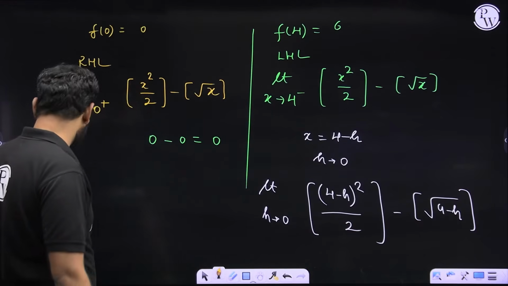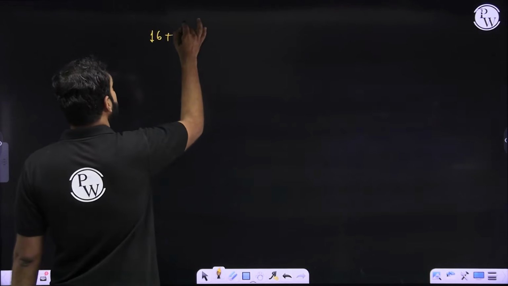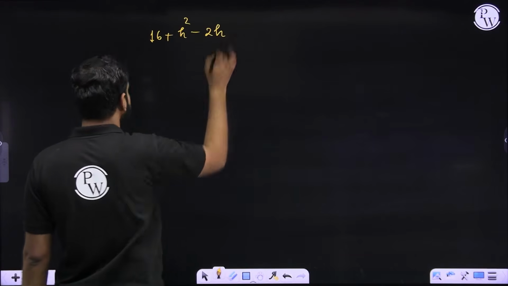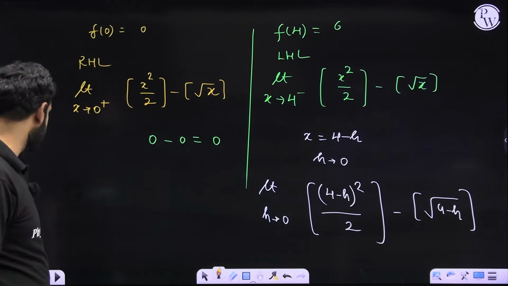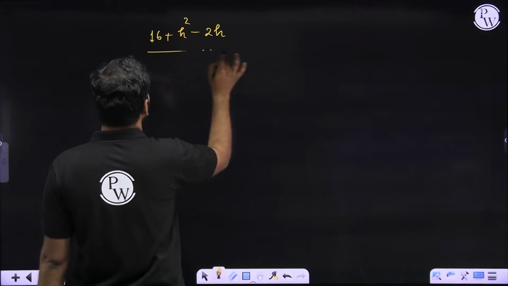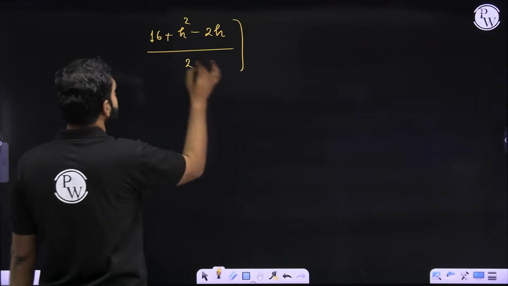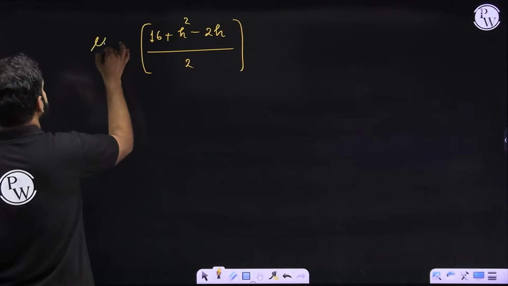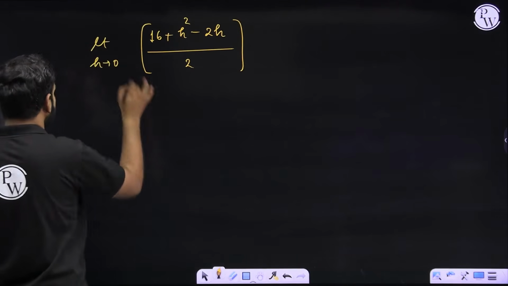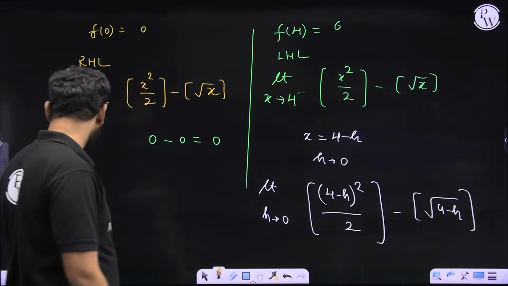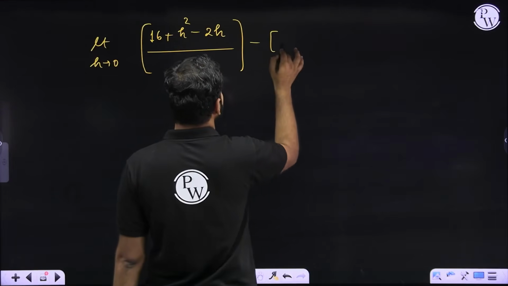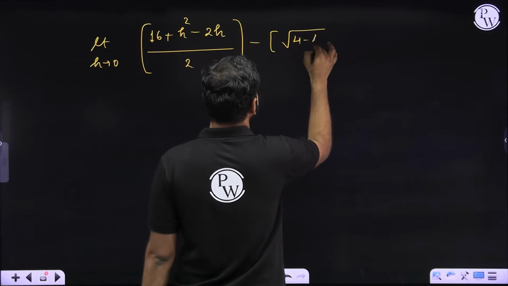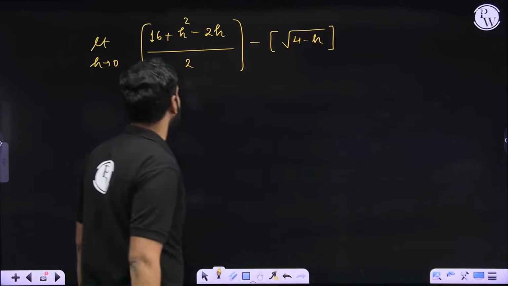We'll have h square minus what? 2h. I hope there is no confusion on that. 16 plus h square minus 2h, whole divided by 2. I need to take the GIF of this. Right. I hope there is no confusion on that. And there, limit h is approaching 0, minus under root over 4 minus h. So GIF of under root over 4 minus h. I hope there is no confusion on this part.